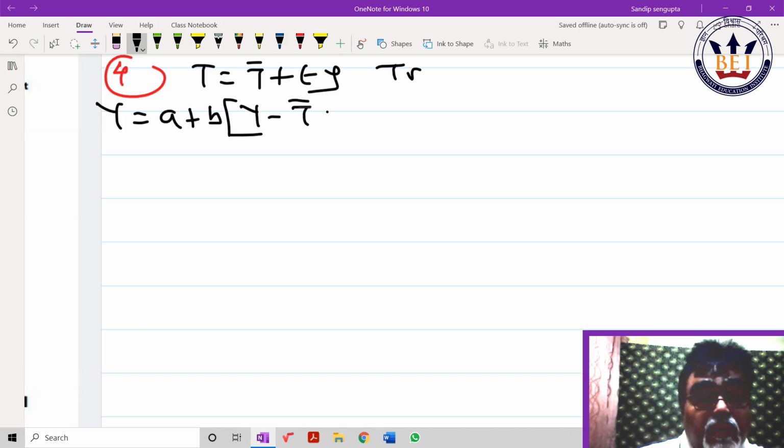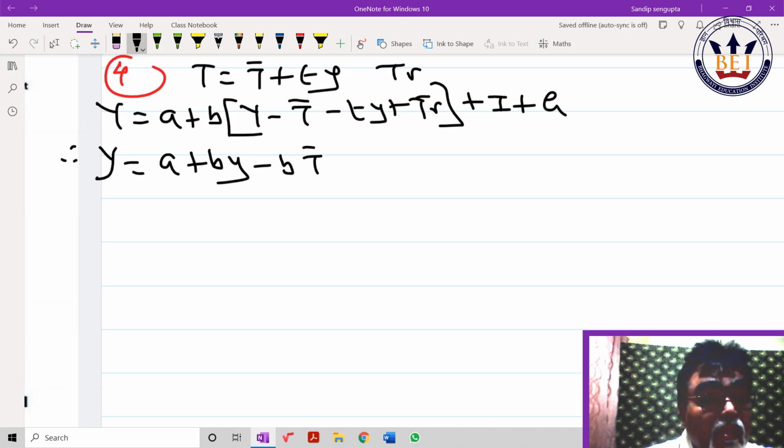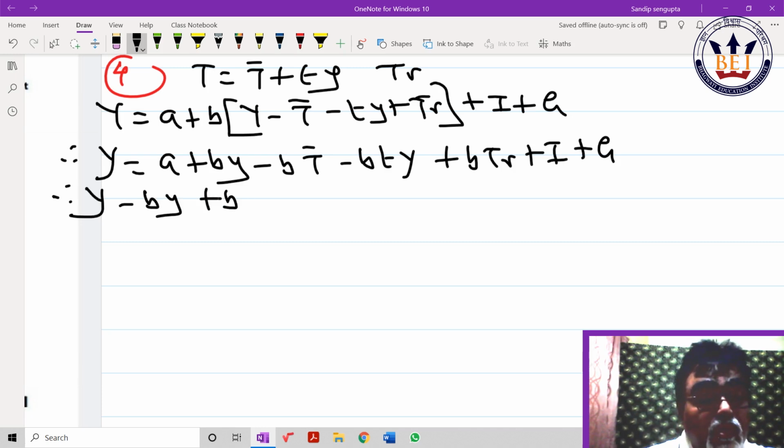After writing, please check once more. Plus I plus G, a clerical job. So Y is equal to A plus BY minus BT bar minus BTY plus BTR plus I plus G. Take over here: Y minus BY plus BTY is equal to A minus BT bar plus BTR plus I plus G. So what does it mean?